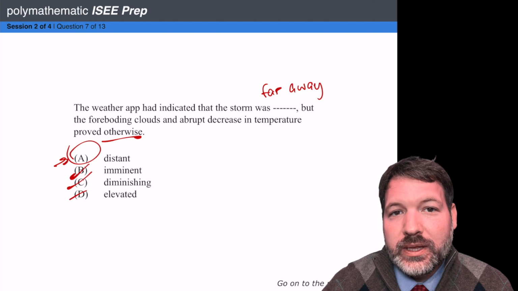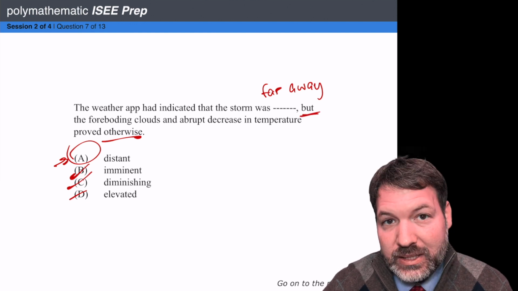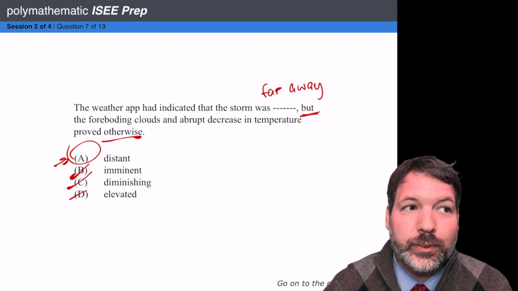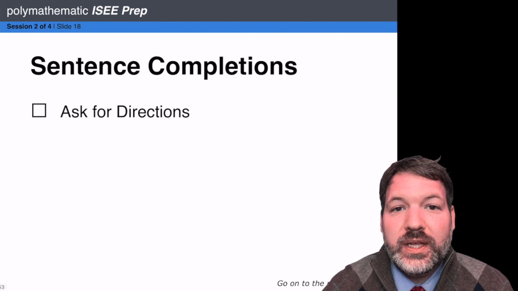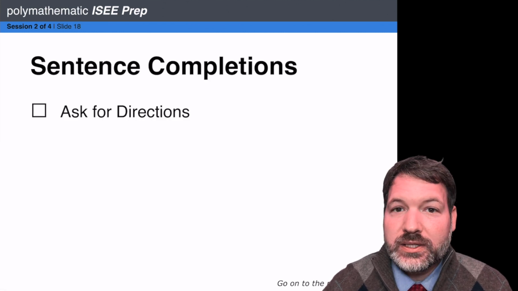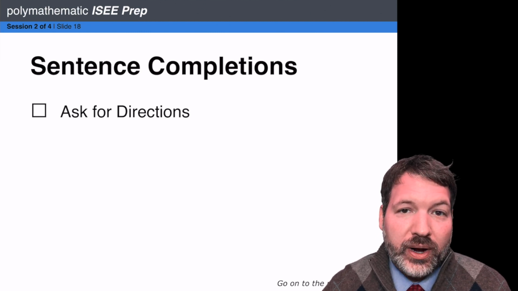One thing you'll notice in this case, though, is that both otherwise and the word but told me that what was going to fill in the blank was actually the opposite of that most descriptive part of the sentence. This is what we call a direction word. Some words, but, whereas, while, or indicate that we need to change directions from whatever the clue says.